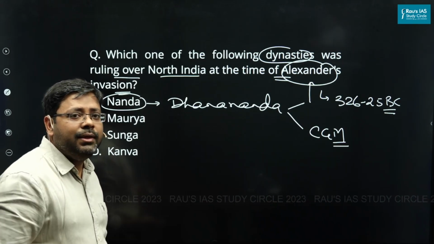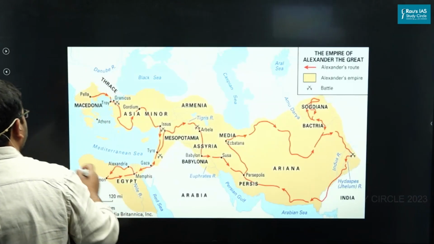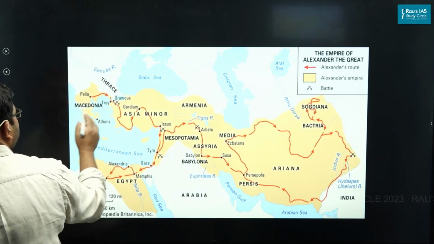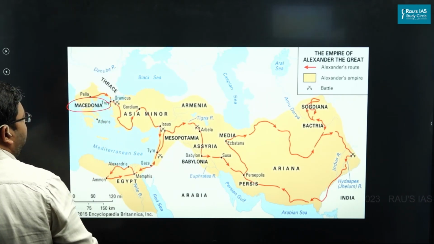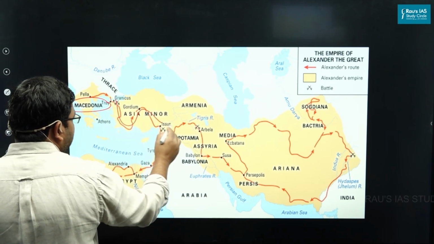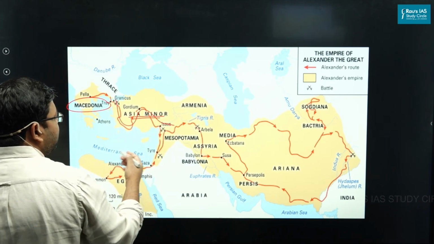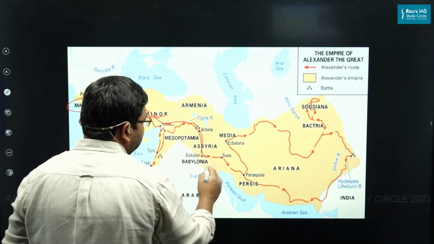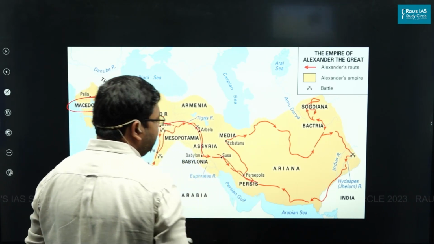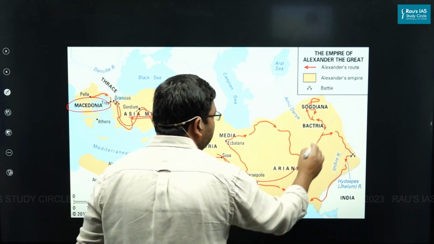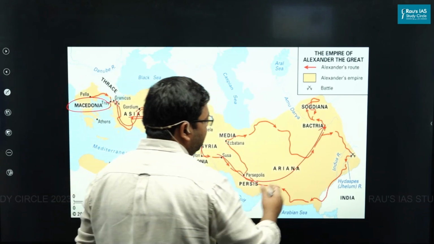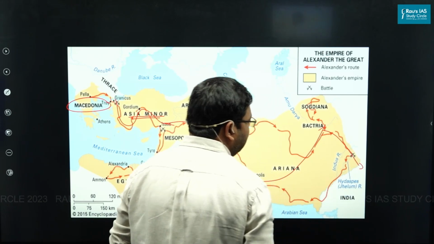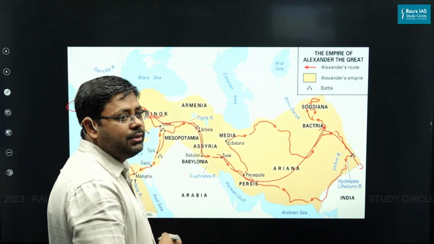Now let us also look at a map. When you talk about Alexander, he was from Macedonia. Now through the Turkish area, Asia Minor, later to be called Turkey, and crossing through the Iraq-like area, capturing the areas, and crossing and capturing the areas of Iran, moving towards the Afghan areas, he invaded India through the Khyber Pass.